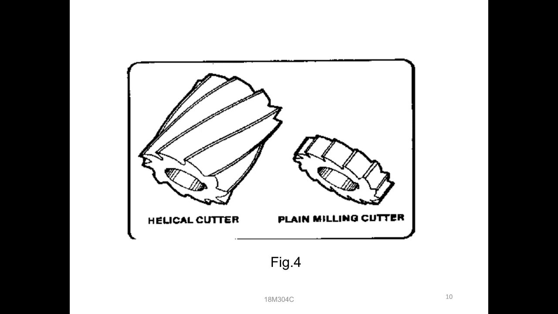The angle of the helical cutter teeth is more than 45 degrees, up to 56 degrees. So what is the need for providing this type of angle on the teeth? It is utilized for removing the maximum amount of material, and we can also get a very high amount of finishing with this type of cutter.